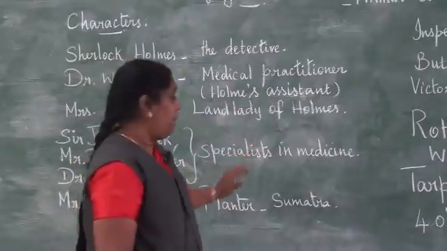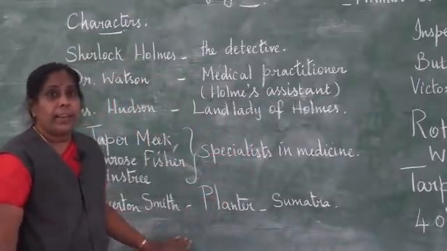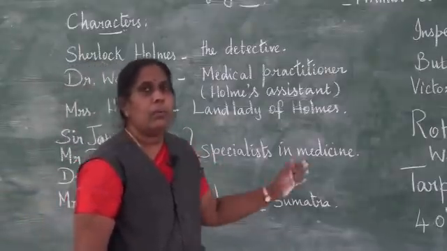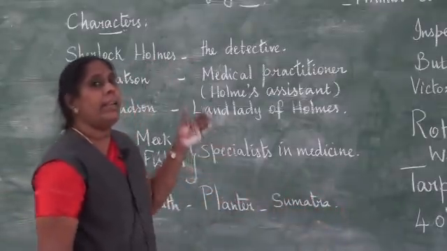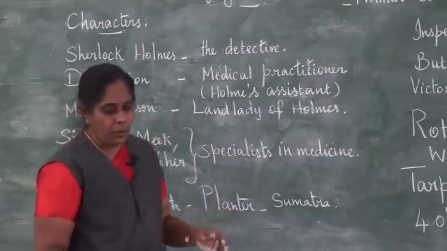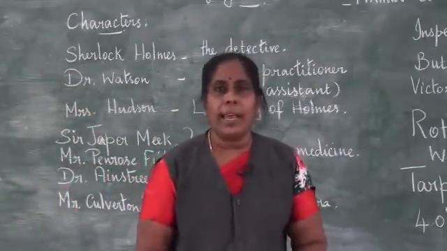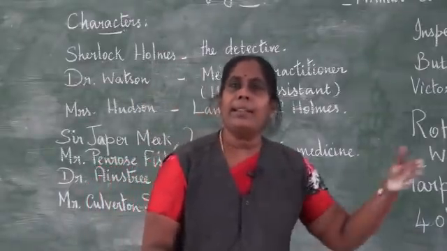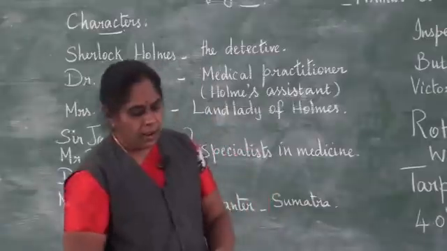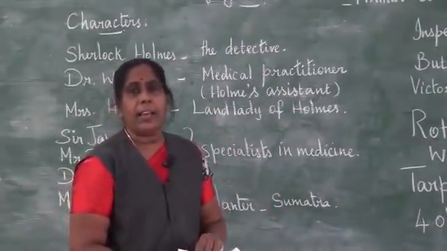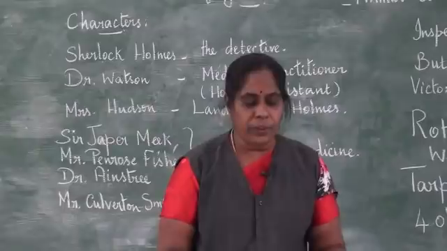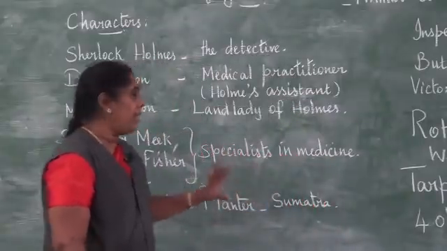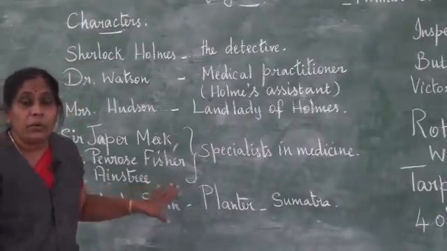So Culverton Smith immediately agreed. He was very happy, in fact, he agreed, and before he could start, Watson gave an excuse and left that place and came to Holmes' house. Then once he entered Holmes' house, Holmes immediately asked him to wait in the next room and not to speak or make any noise or come out of the room till Holmes called him. So till then he was supposed to be in the room quiet.